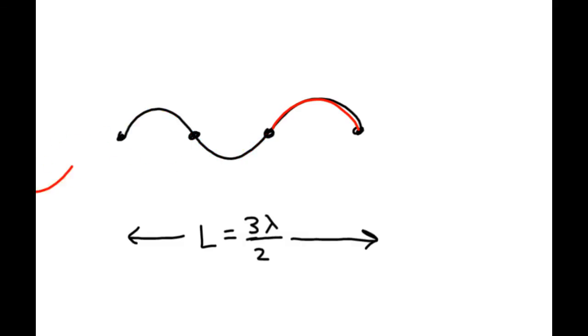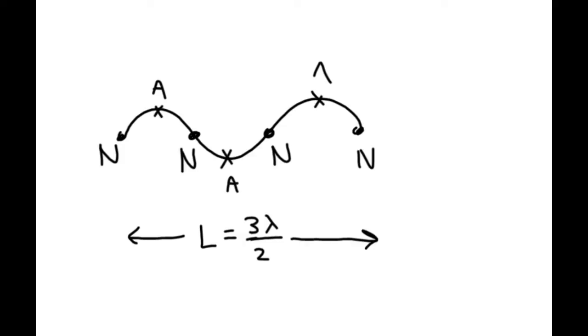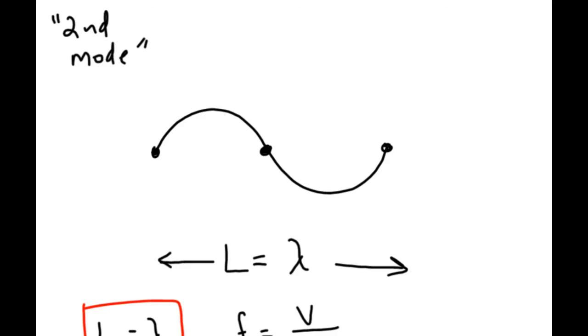And this is called the third mode of vibration. And let's label our nodes. Here they are. And this time, we have 3 antinodes. Antinodes we mark with an X. Oh my gosh, let's go back. Did we mark our nodes and antinodes? We didn't. That's bad.